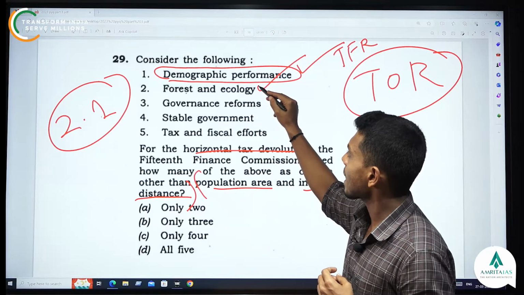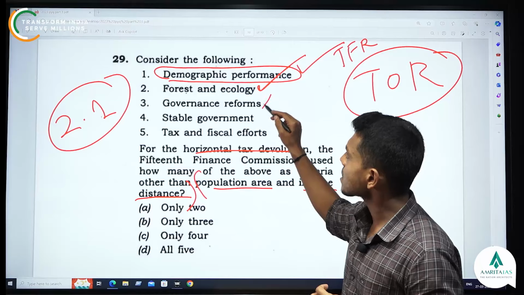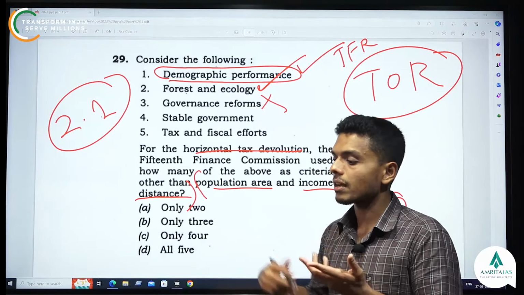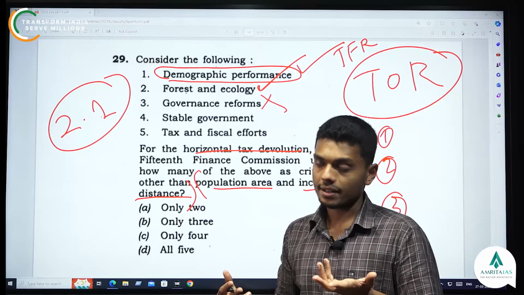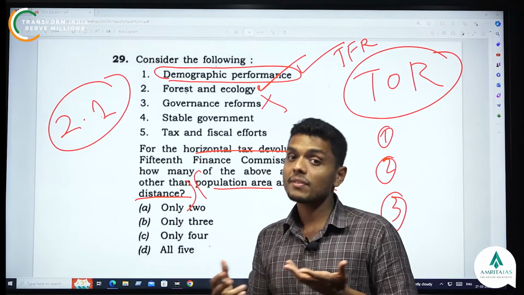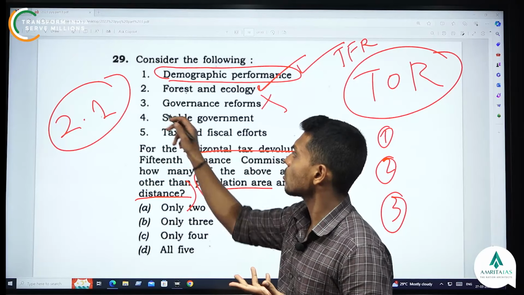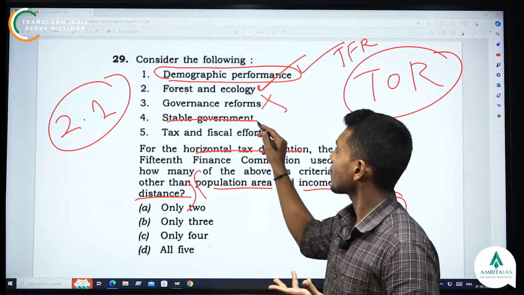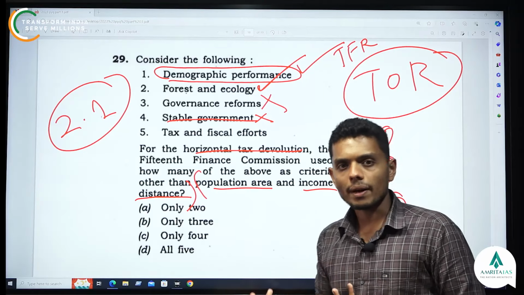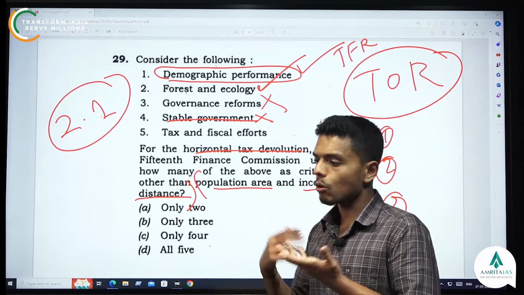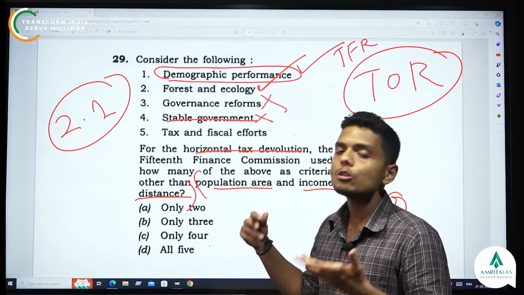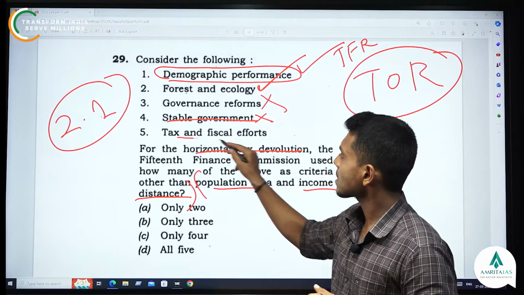Next is forest and ecology. Yes. Governance reforms, it is wrong because it's not quantifiable data, right? How can you say which reform is good, which is not? And you would have to give various values for every state, and that becomes a difficult task. So logically, this is wrong. Stable government, that is also logically wrong, because how can you say that if Kerala is more stable, you can give more money to Kerala? It is an illogical statement. Next is tax and fiscal effort.